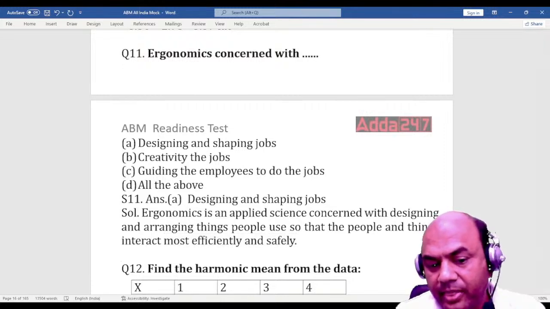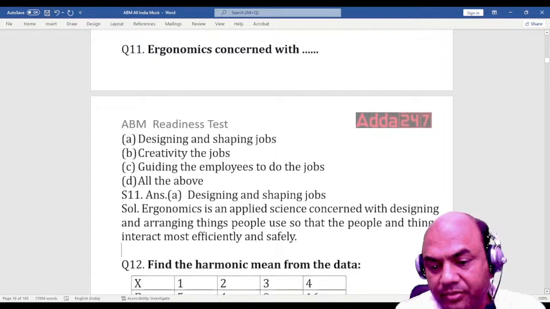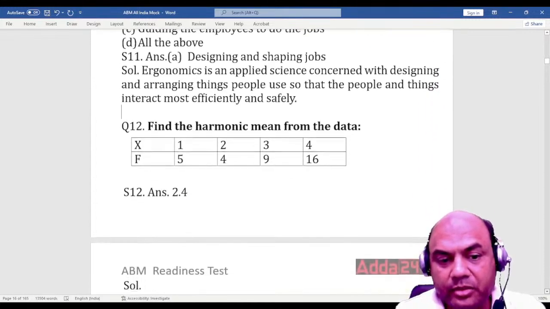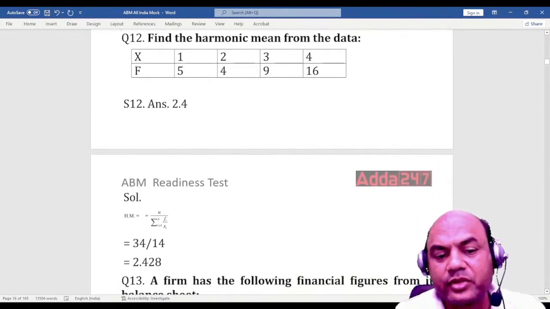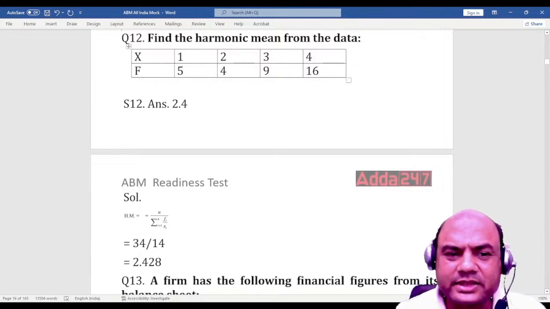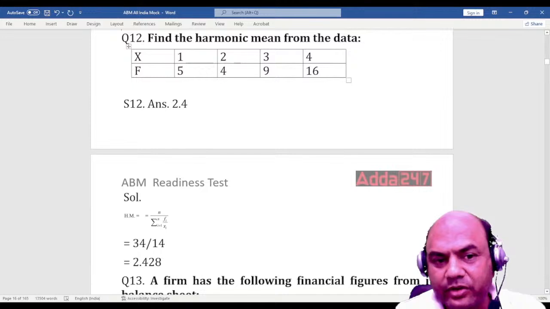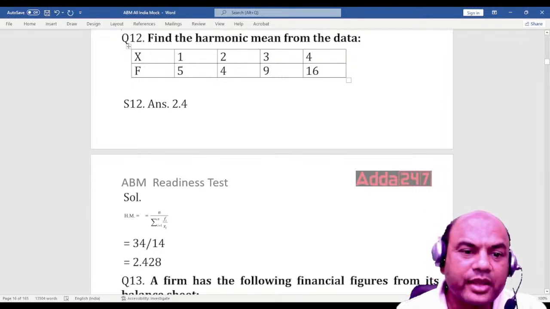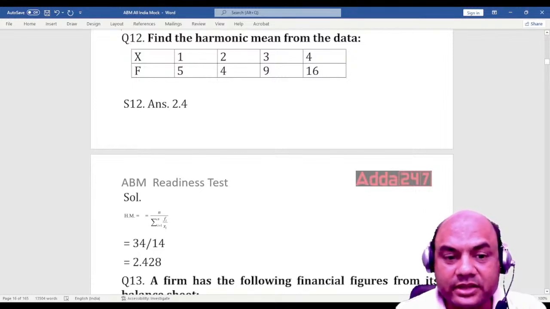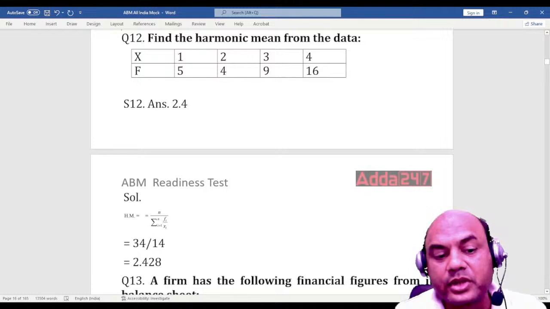Okay, find the harmonic mean of the data. So harmonic mean is what? It has a formula, very simple formula. So this is X, this is F. F means frequency, and this is the element 1, 2, 3, 4. F is 5, 4, 9 and 16. Now you have to find the answer. Answer is 2.4. How did I come to this answer 2.4?